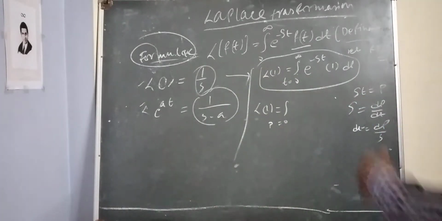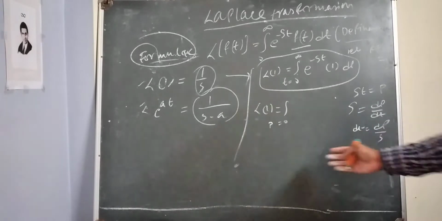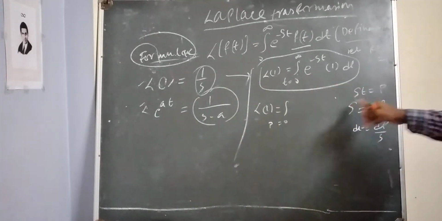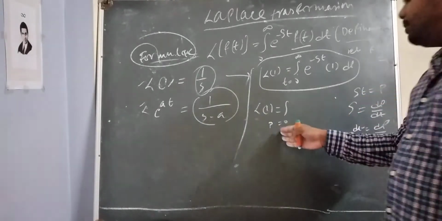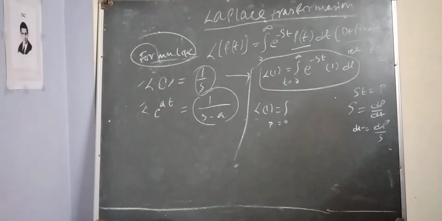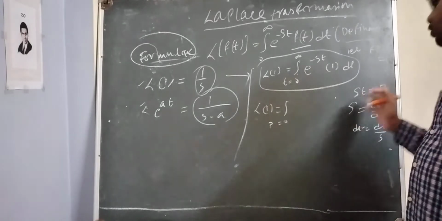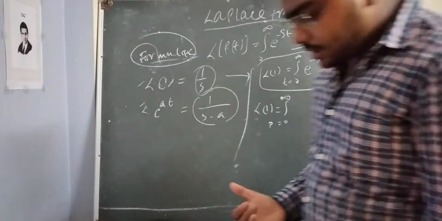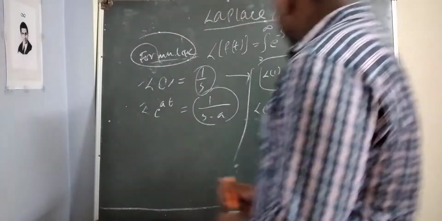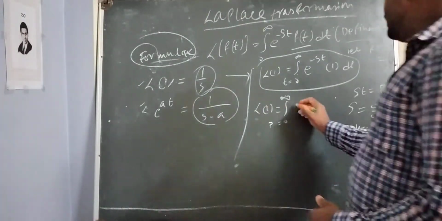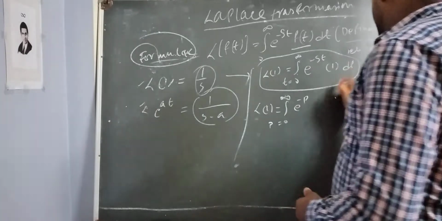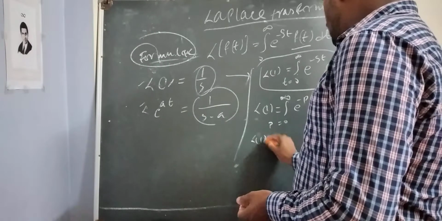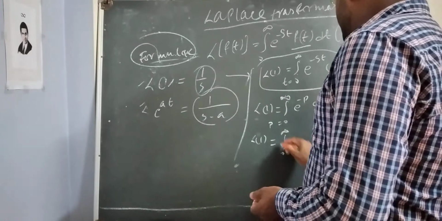If you put t equal to 0 here, the value of p will be 0, and if you put infinity here, the value of p will be infinity only. So there is no change in the limits. So e to the power minus st will now be e to the power minus p, and dt will be dp upon s. So Laplace of 1 is equal to the integral from 0 to infinity, and 1 upon s.